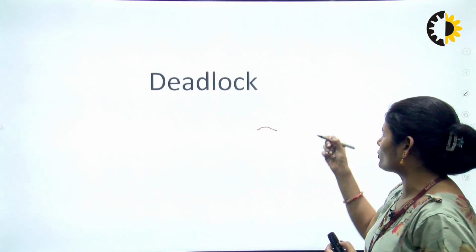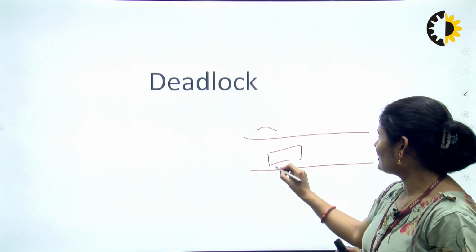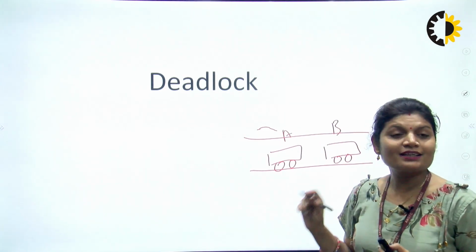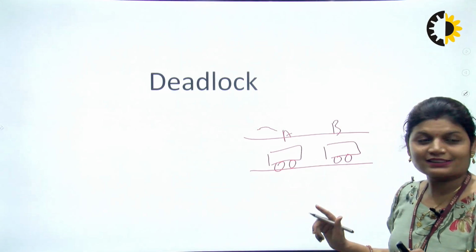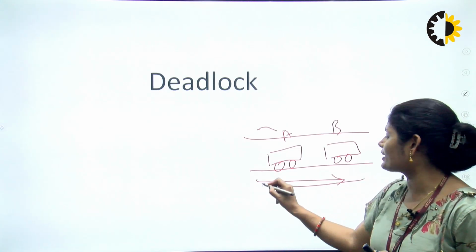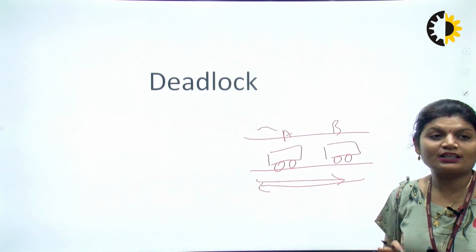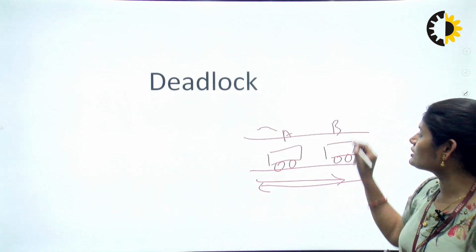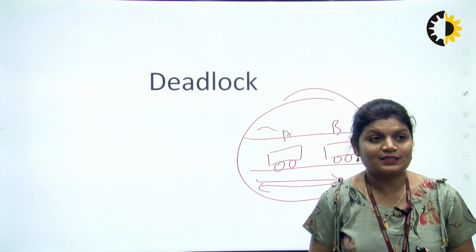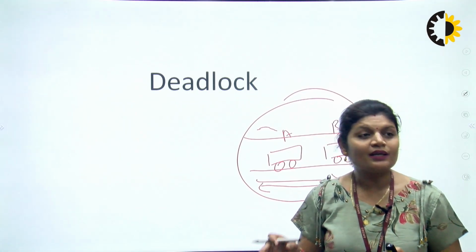Suppose in a one-way road, a car named A and a car named B both think that they are in the right direction. A says, I am in the right direction, I move forward, and B says, I am in the right direction, I want to move backward. Both are stuck on their point. No one compromises. So this type of situation is called what? Deadlock.